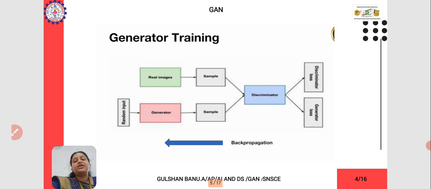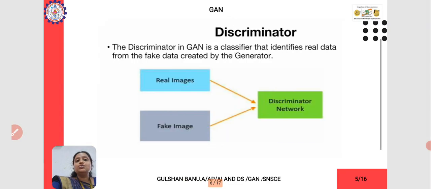Now we will see how the generator is trained. In this, the real images will be given and the samples will be created. Based on the discriminator, it will generate different kinds of values. So who is this discriminator? The discriminator is the one who gives the true value or false value to the images being given. It is a kind of proper checking value.